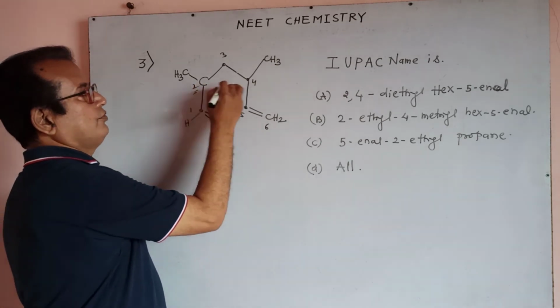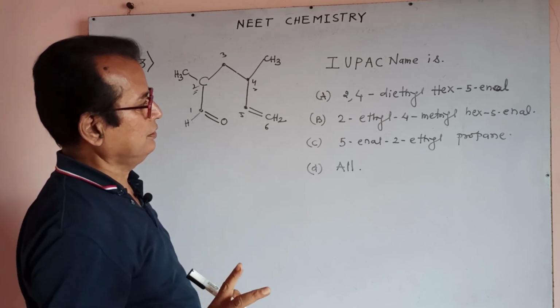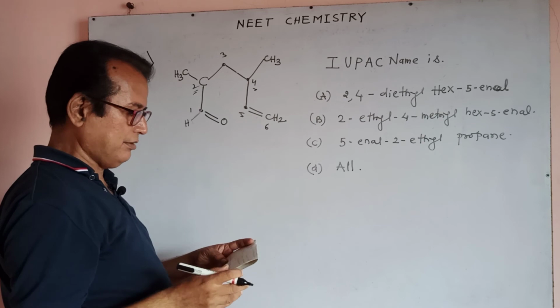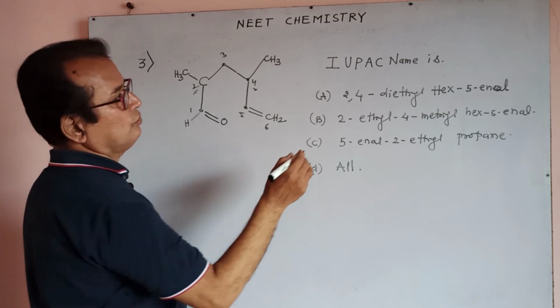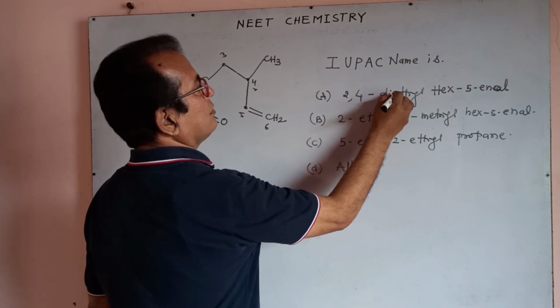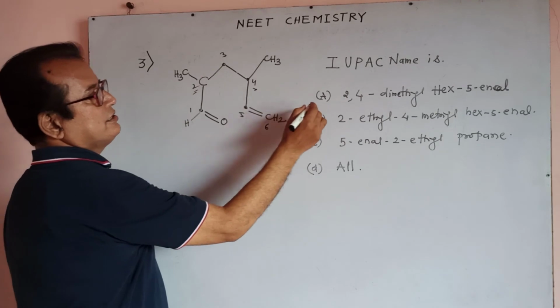And at the second and fourth position there is CH3, which means 2,4-dimethyl. 2,4-dimethyl is the main part.